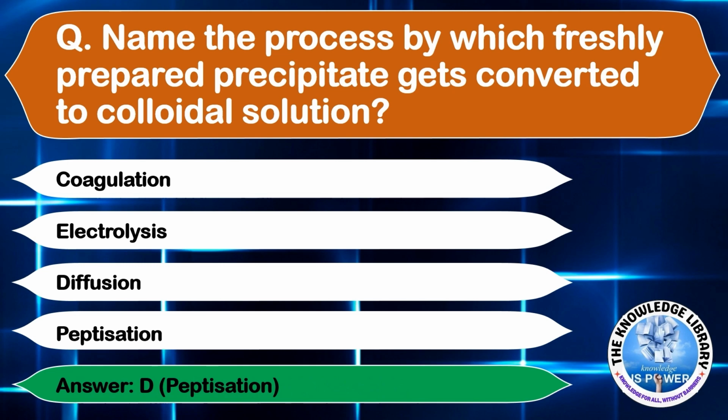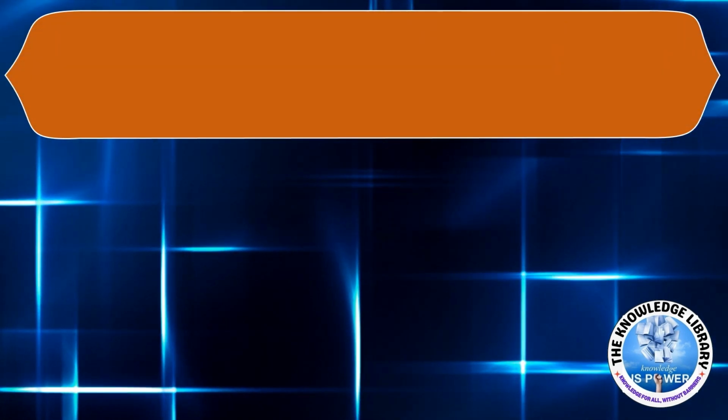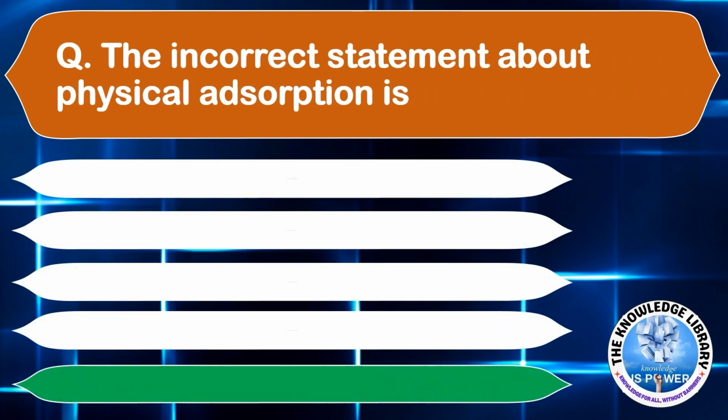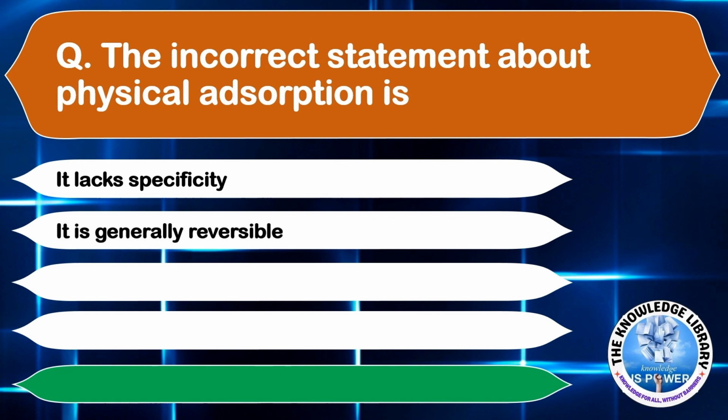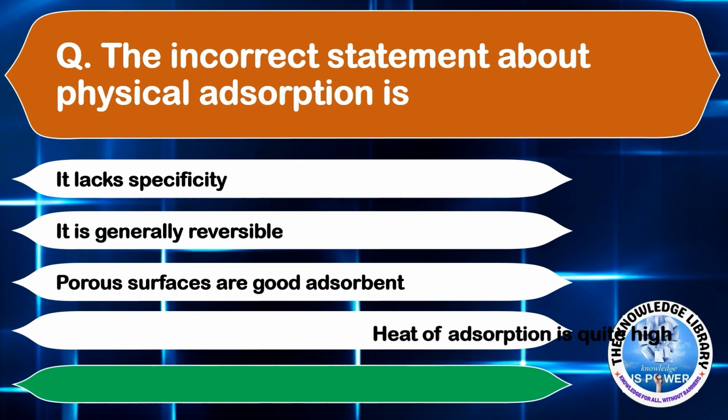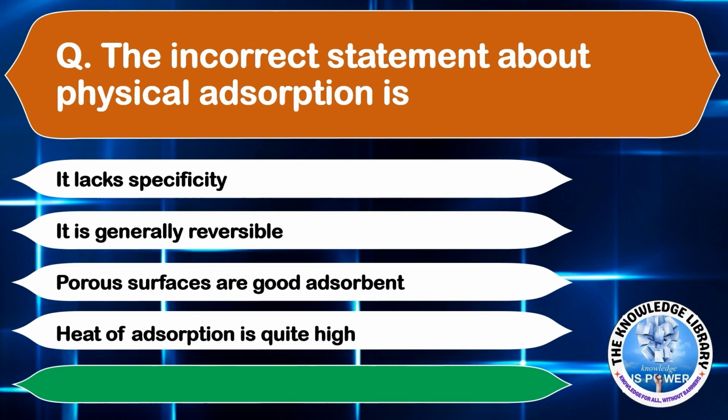Moving on to the next question. The incorrect statement about physical adsorption is option A, it lacks specificity. Option B, it is generally reversible. Option C, porous surfaces are good adsorbents. Or option D, heat of adsorption is quite high. The correct answer is option D, heat of adsorption is quite high.